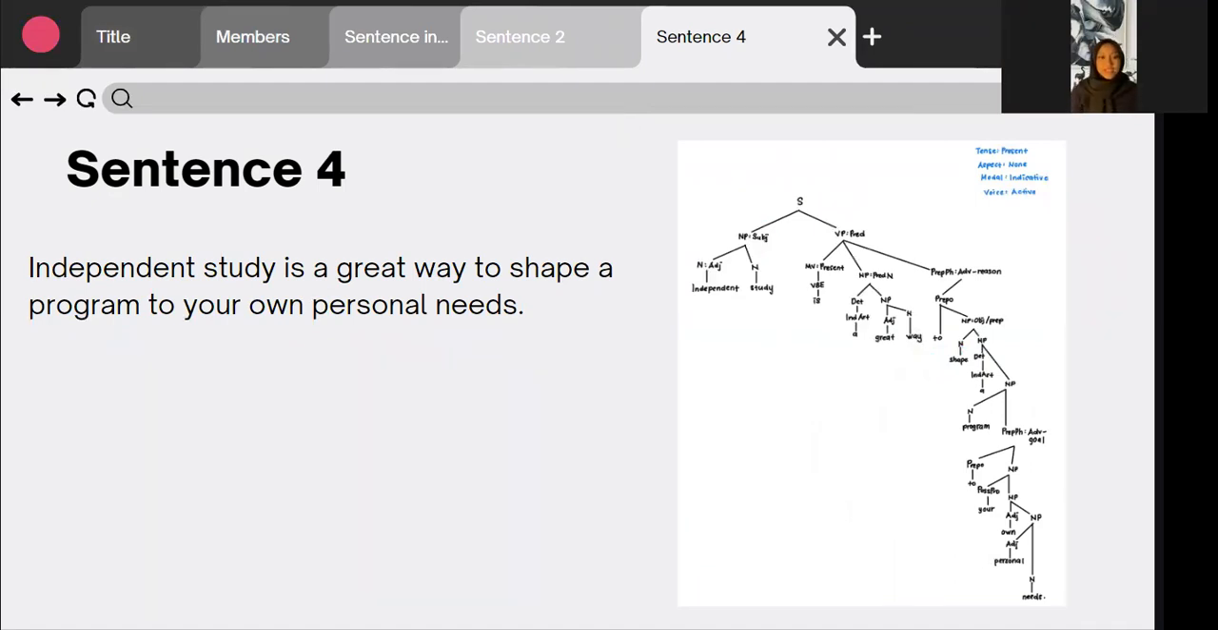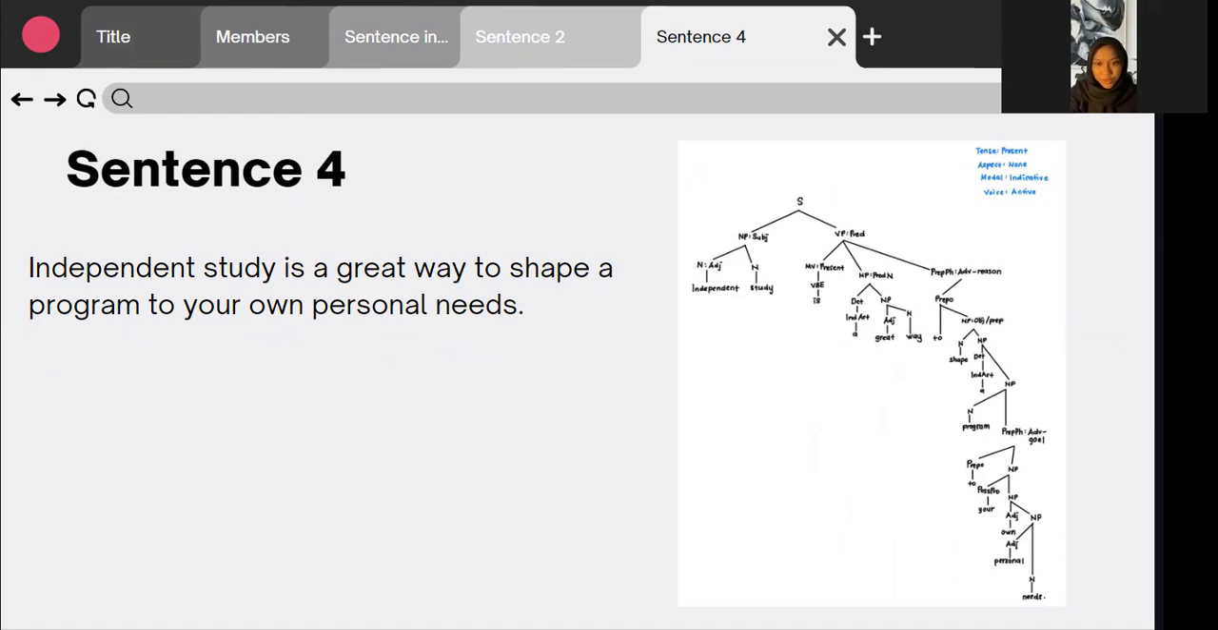The sentence is, independent study is a great way to shape a program to your own personal needs. The tense of this sentence is present tense because the main verb of the sentence is and not was. For the aspect, there is no aspect for the sentence because it doesn't show any progressive nor perfect event. For modality, the modality of the sentence is indicative as the sentence is just a normal statement and it is not a command nor question.